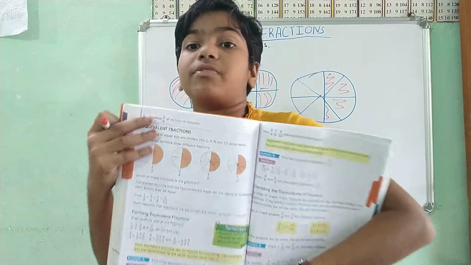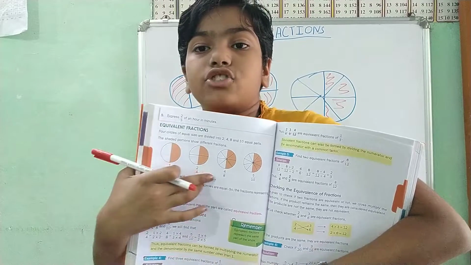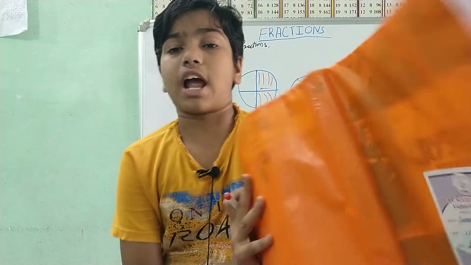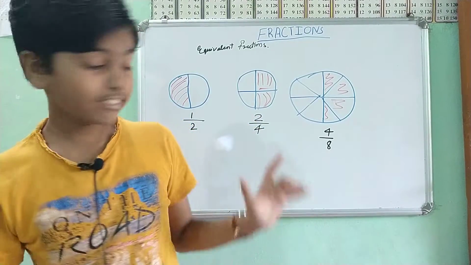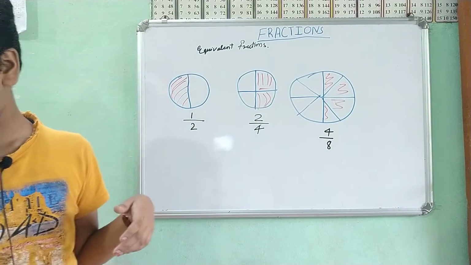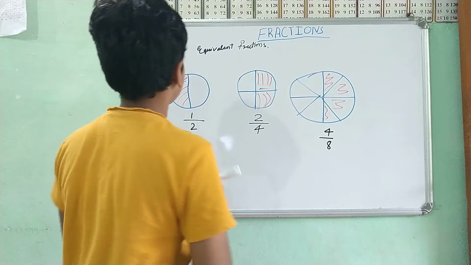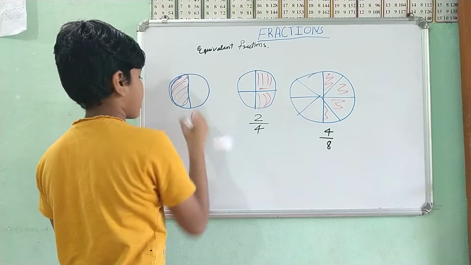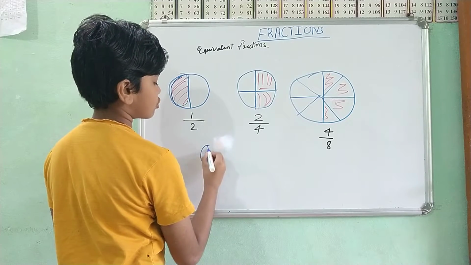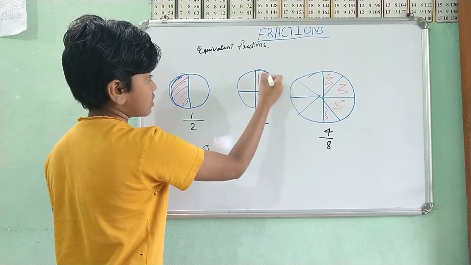So see, nothing about the value has changed. Now I can't show it because I'm handling the book, but I'm still trying to explain it. See over here, this portion is also this portion.